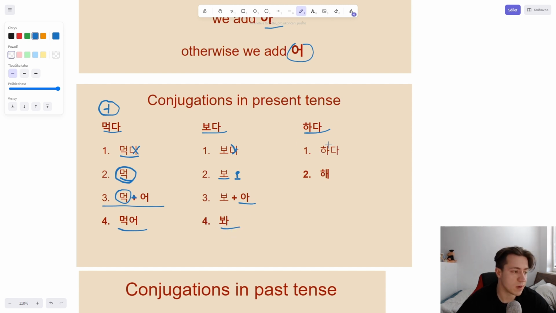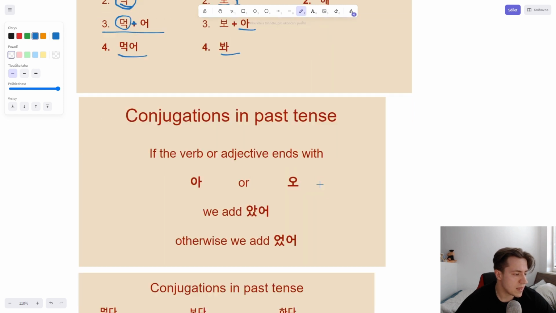Okay? The last one is an exception. We have 하다, to do. The first step is the same thing: remove da. But we don't add a or o here. Instead we do 해. You need to remember that. I can't give you any tips, because this just happens. This is how it is. There is nothing to learn here. As soon as you see 하다, it's 해, in present tense of course.